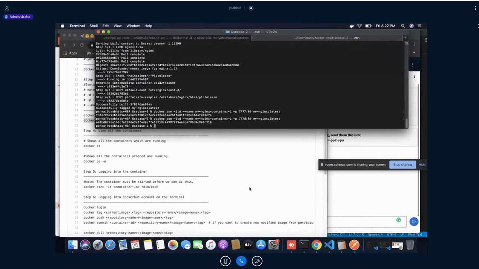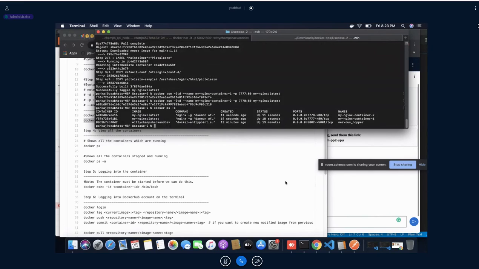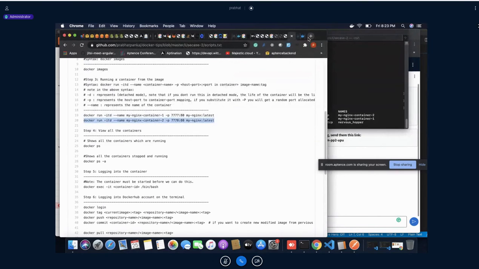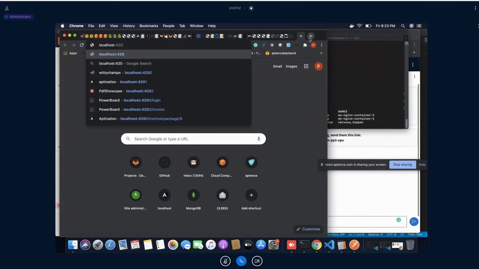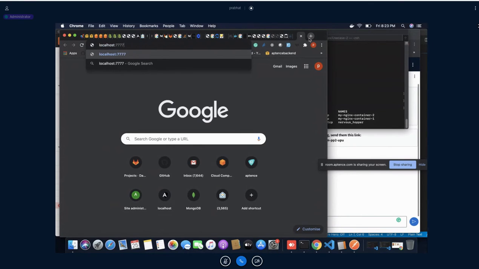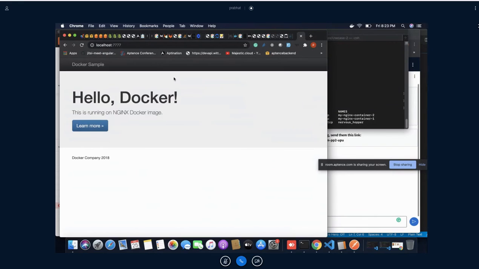So by the way, guys, did you see the Docker? Can you see, these are the two images I have. One is running on port 4200, another on 8080. Let me access it here. See, this is the same thing we have.